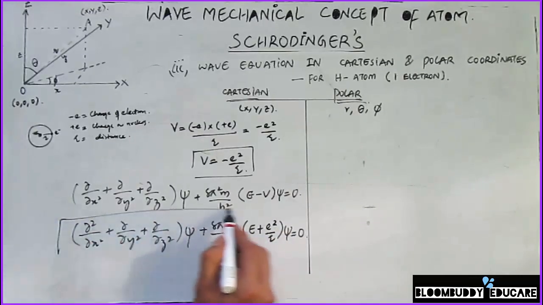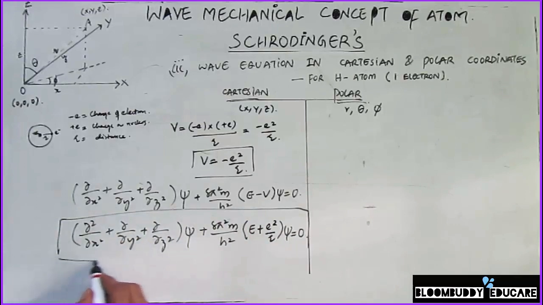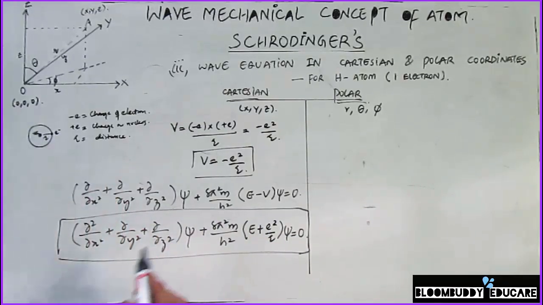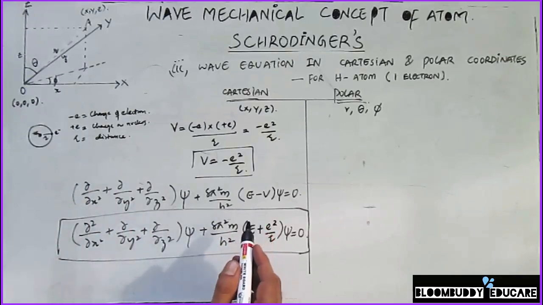So this equation becomes the equation for the hydrogen atom, this one electron species, in Cartesian coordinates.